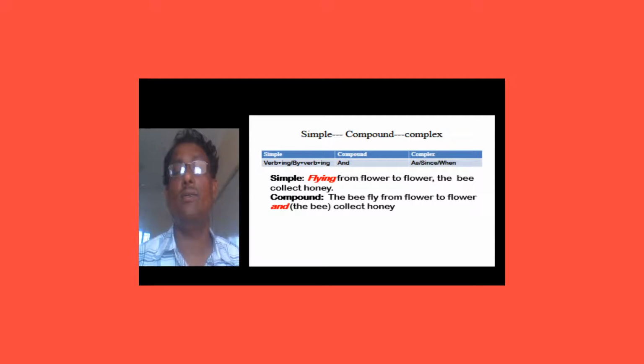Here you see that flying is in the simple sentence, flying from flower to flower, the bee collects honey. The subject of the two parts is bee. For the first part, flying from flower to flower, we use the bee as a subject, and flying itself should be a verb.